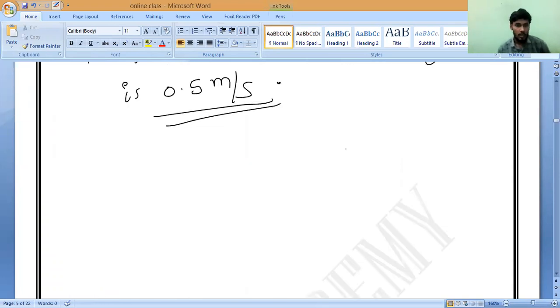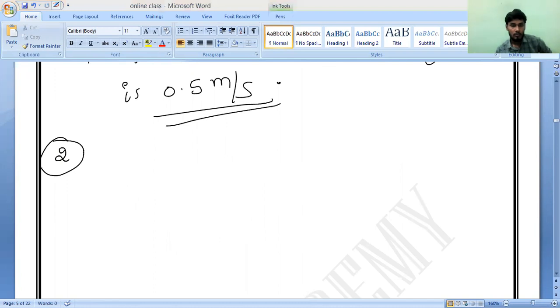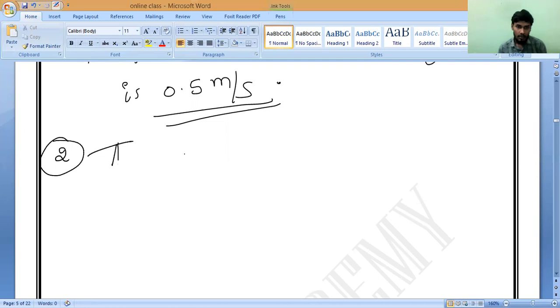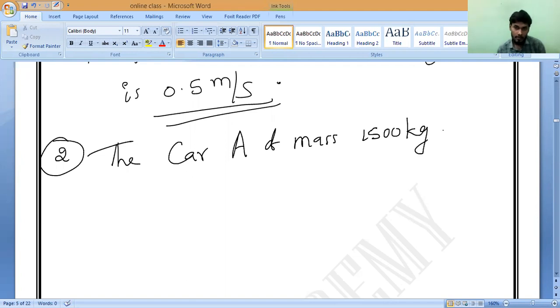Next question. All of you write the second question. The car A of mass 1500 kg. The car A, capital A means car A. The car A of mass how much? 1500 kilogram. Is it okay? Yes, sir. 1500 kilogram, comma, traveling at